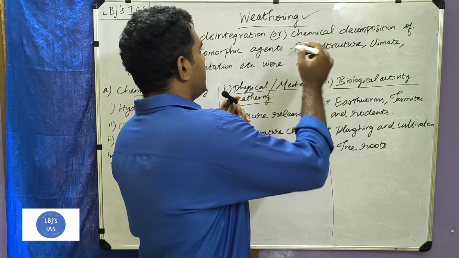Next one is the physical or mechanical weathering process. Pressure release. Rocks were formed millions of years ago, right? Rocks were formed due to magma millions of years ago. In these years a stress was continuously built on rocks, because rocks were not formed in a single event. It was a continuous formation.